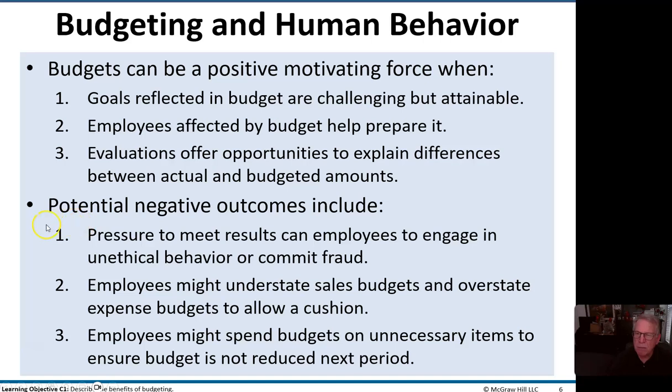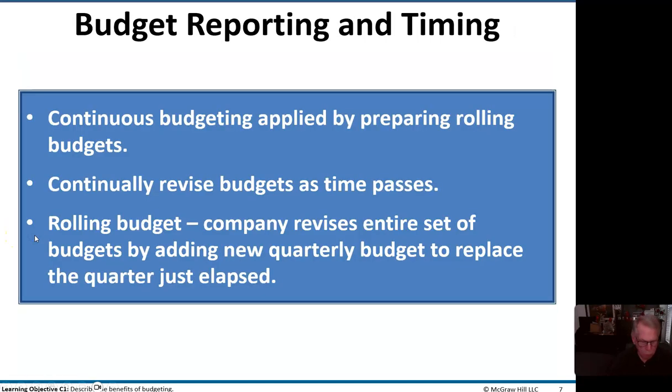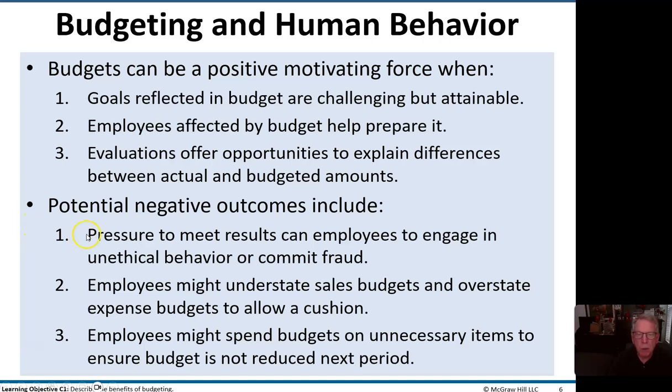And when you have potential negative outcomes, here we have pressure to meet results, the employees might engage in unethical behavior or commit fraud. I don't think the Broadway did that, but they didn't give us any ideas as to how to achieve that 5% or how that might affect my upward potential in the company.